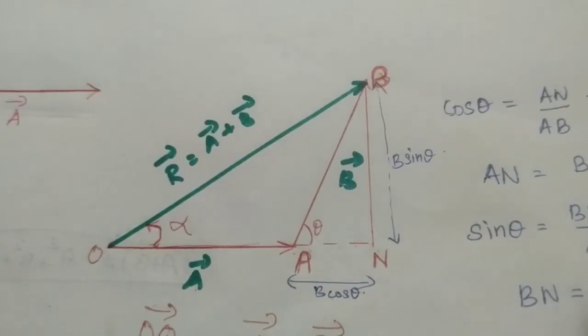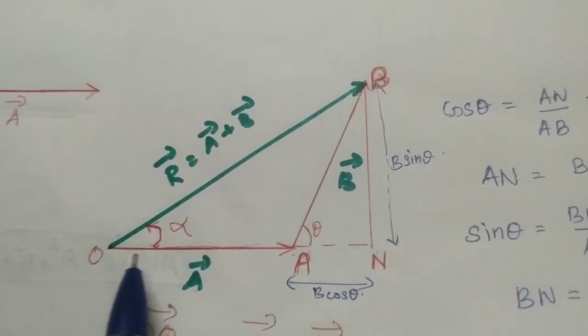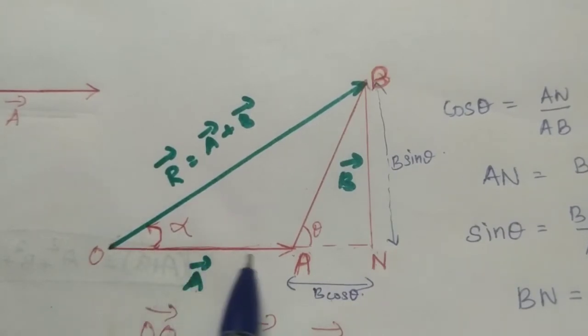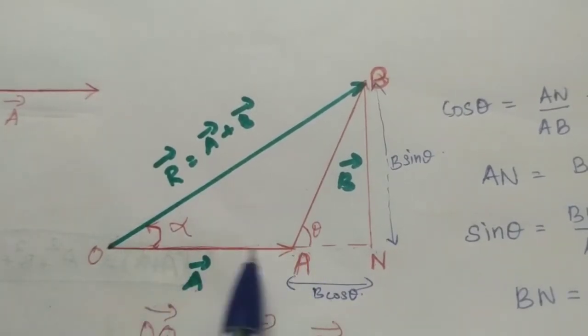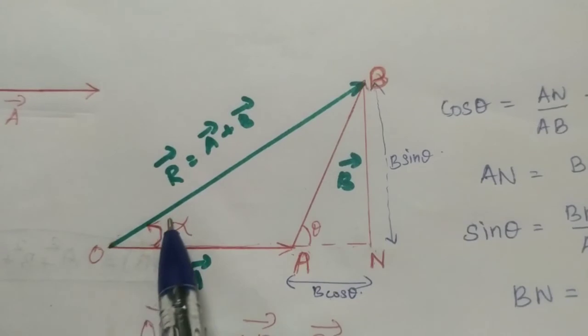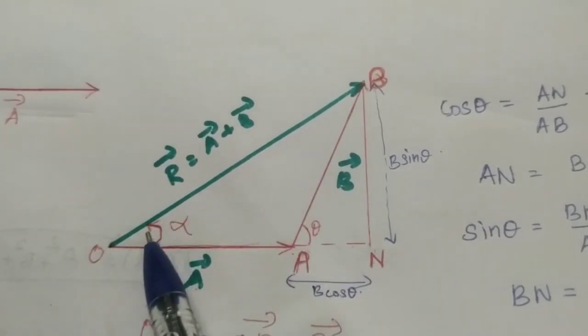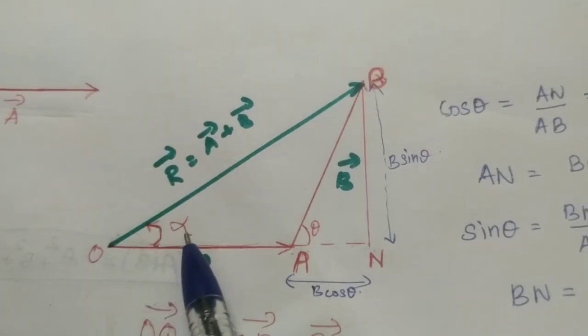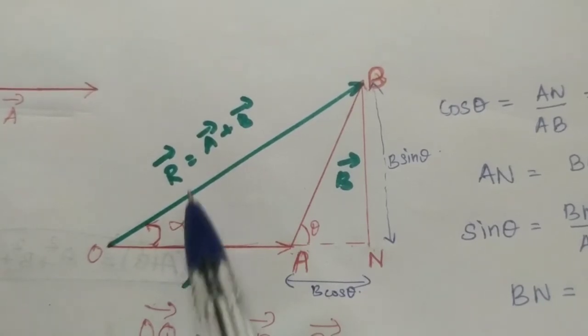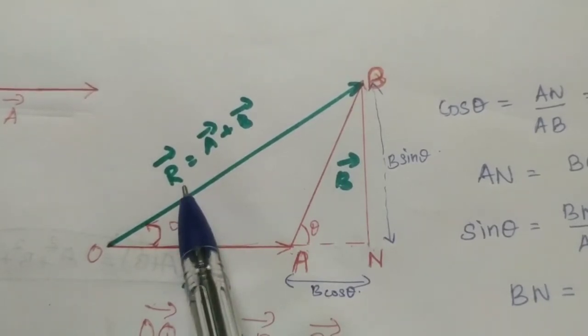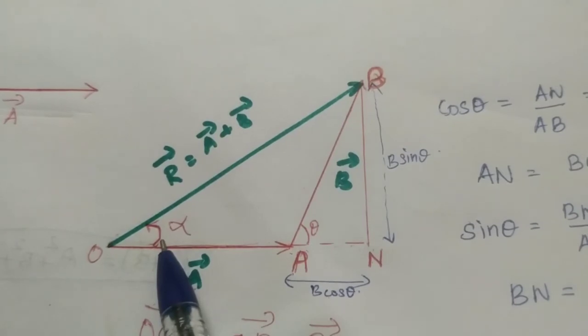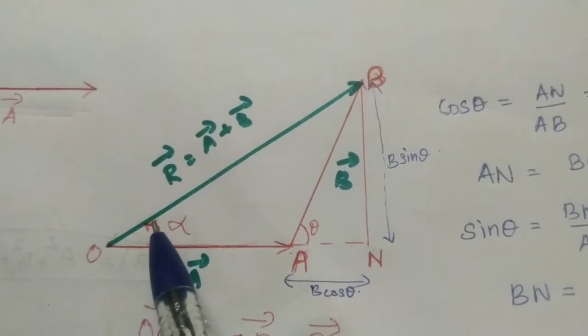How can we calculate the direction of the resultant vector? Look here, this is the OA vector. See how the R vector comes from the OA vector, this particular angle comes. That is, between the OA vector and the R vector there is an angle alpha. So this alpha gives you the direction of the resultant vector. Okay? So if we calculate alpha, that is the direction.